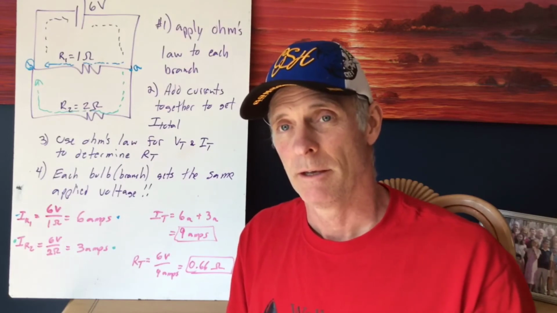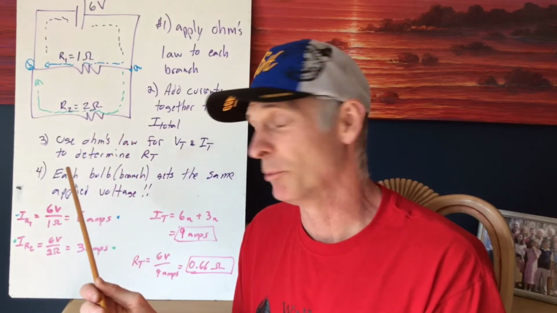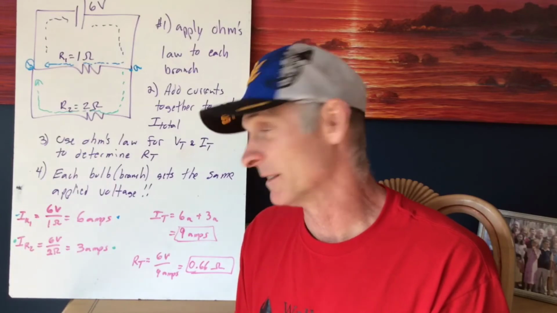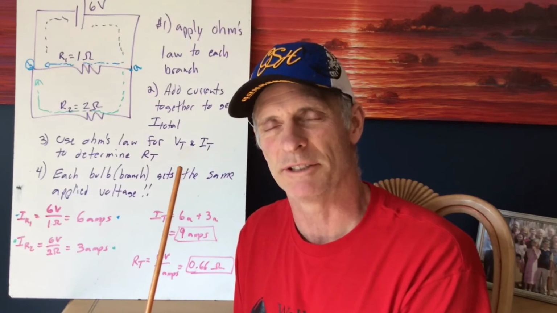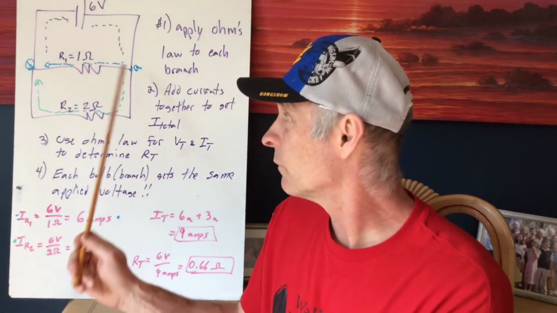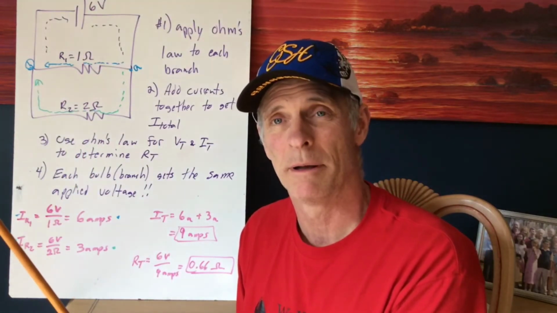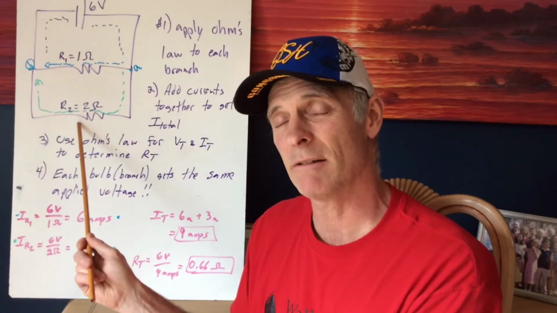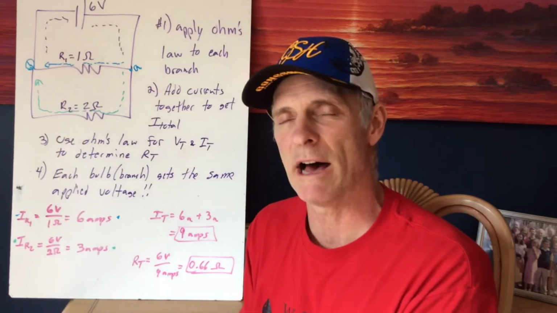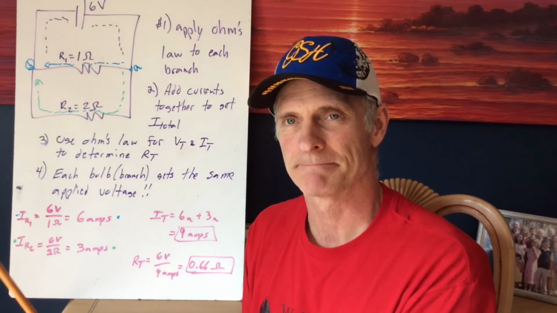There we go. What's the last piece of this puzzle? Remember, all of these rules are on page 554 in your book, or 553. One of the last things we're going to talk about before we get to Monday's lesson is each bulb or branch gets the same amount of applied voltage, same as the total. So from A to B, it's going to be 6 volts of voltage drop. 6 volts, no matter which way we go. If we go the green route, it's 6 volts. If we go the blue route, that's 6 volts. 6 volts in either case.